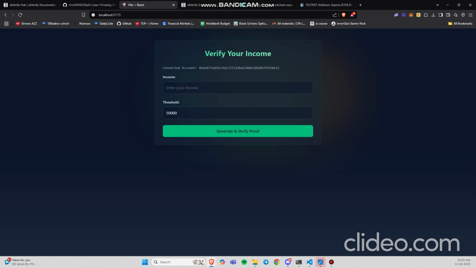Once connected, we are then prompted to verify your income page. Here we have to input our income and there is a threshold. So the income we input is actually a ZK proof which is generated and verified using ZK Verify. I'll show you the network tab.